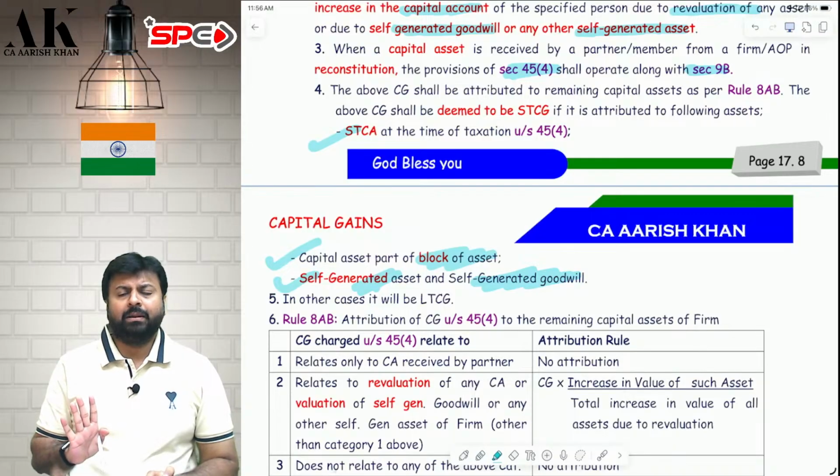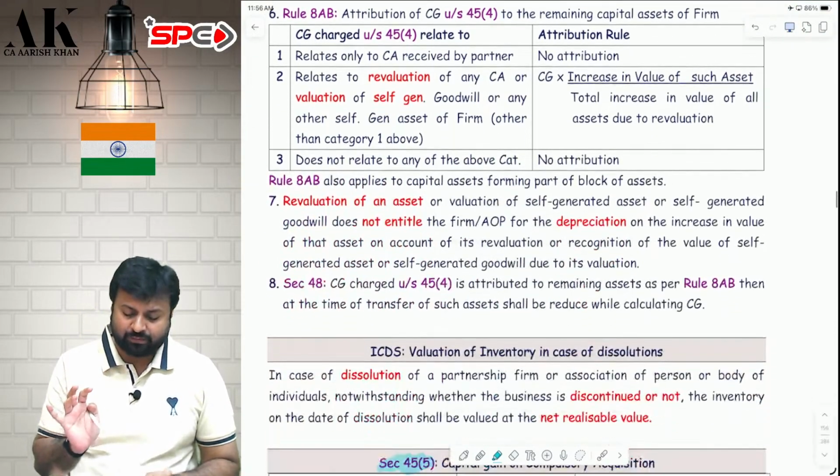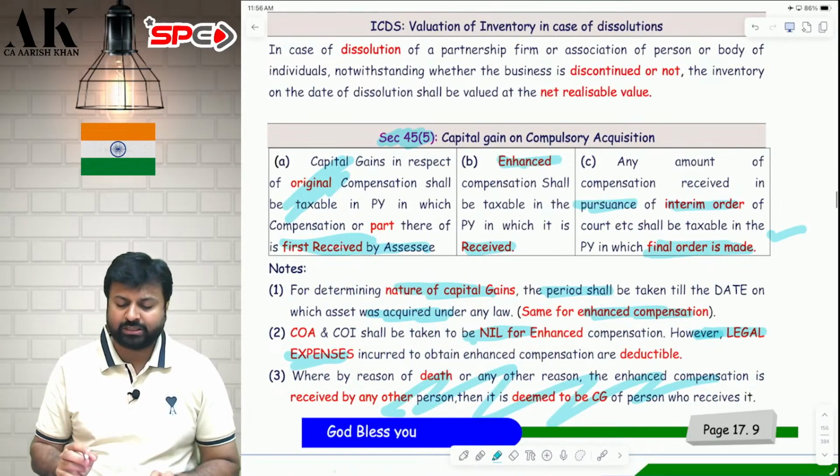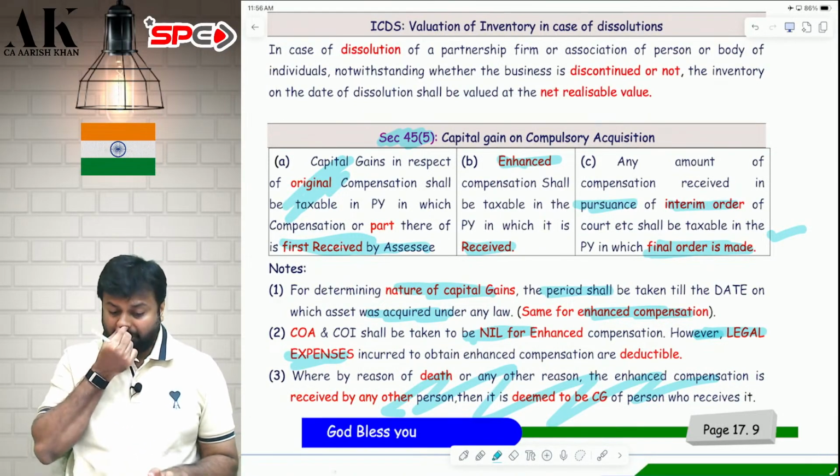More importantly, you have to see those three examples which I have explained to you in great detail in the class. You can go and check over there. Let's move on to the next point.